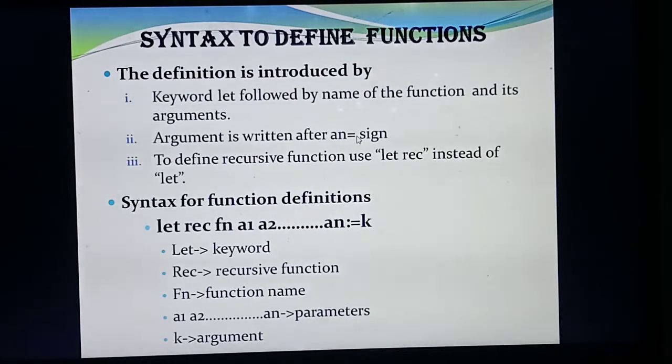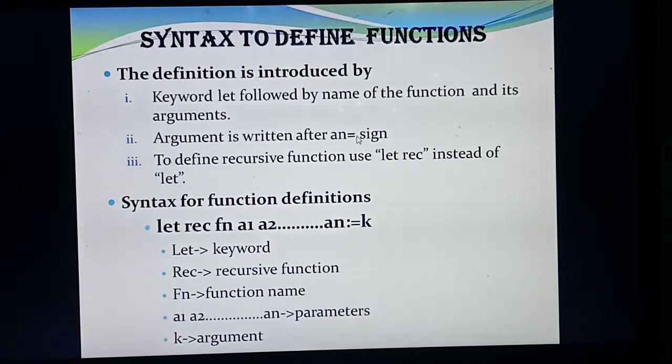So what are the points? First point: a function always starts with the keyword let. Then it is followed by the function name. Then after the function name, you need to write the arguments. Then after the arguments, if you need to compute any formula or calculations, you should write all the calculations after an equal to sign. At the same time, if you need to define a function as a recursive function, you should write the word REC after the keyword let. Understood these points? Very important book inside 3-mark question.